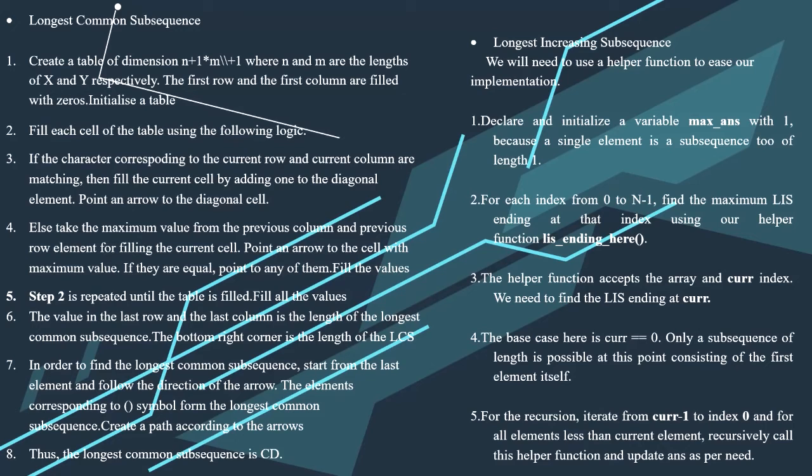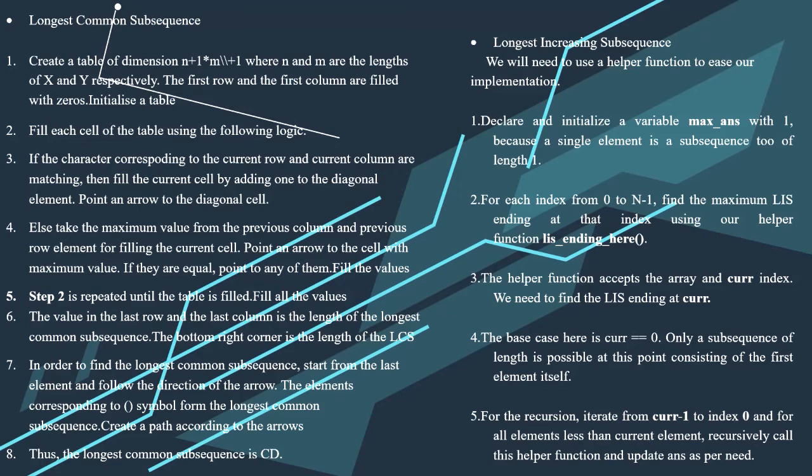To fill each cell of the table, use the following logic. If the characters corresponding to the current row and current column match, fill the current cell by adding 1 to the diagonal element. Point an arrow to the diagonal cell. Else, take the maximum value from the previous column and previous row element for filling the current cell. Point an arrow to the cell with the maximum value. If they are equal, point to any of them. Repeat until the table is filled.